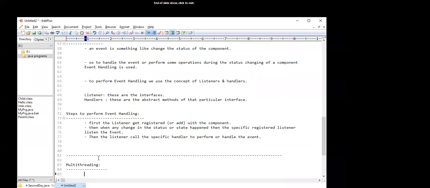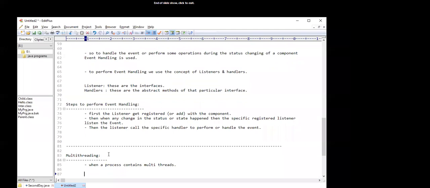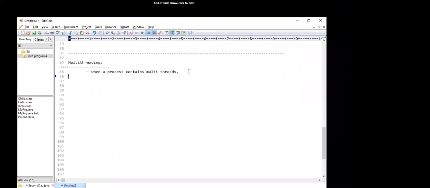Multi-threading: when a process contains multiple threads, then the concept is known as multi-threading. And what is the definition of a thread? A thread is the smallest unit of program execution. Okay.